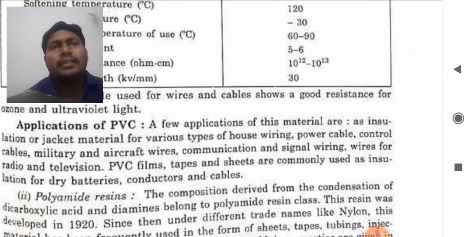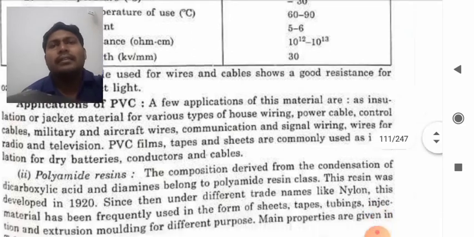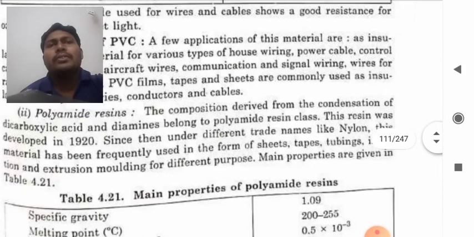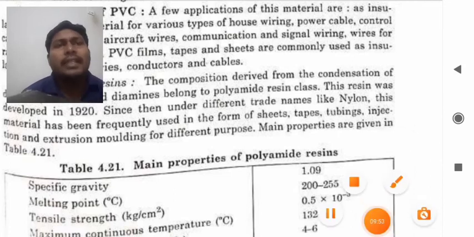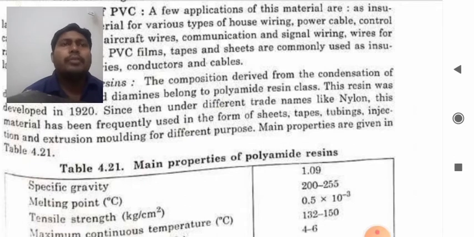Polyamide resins. The composition derived from the condensation of dicarboxylic acid and diamines belongs to the polyamide resin class. This resin was developed in the 1920s. Since then, under different trade names like nylon, this material has been frequently used in the form of sheets, tapes, tubings, injection and extrusion molding for different purposes. The main properties of this are given in the table.